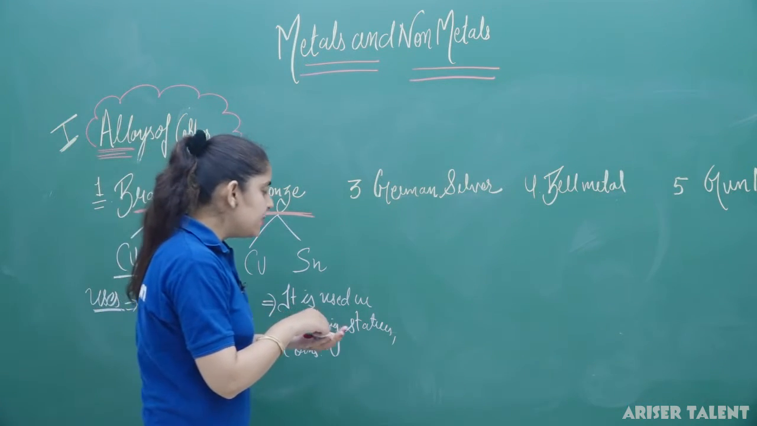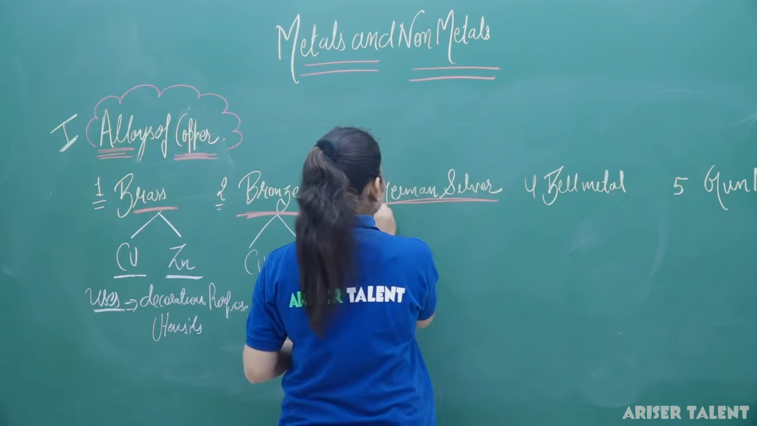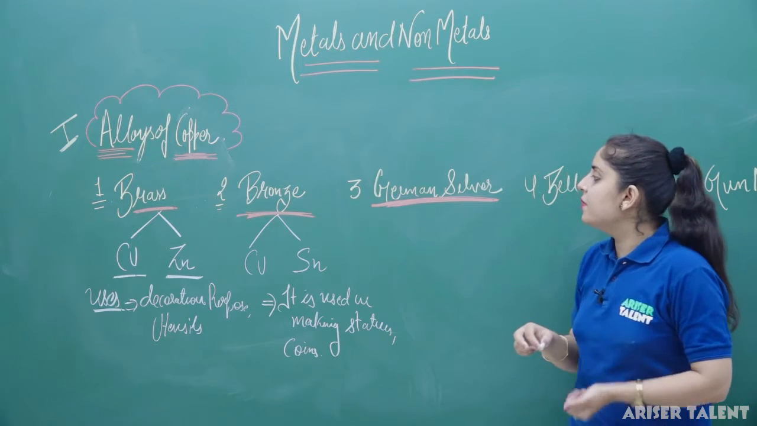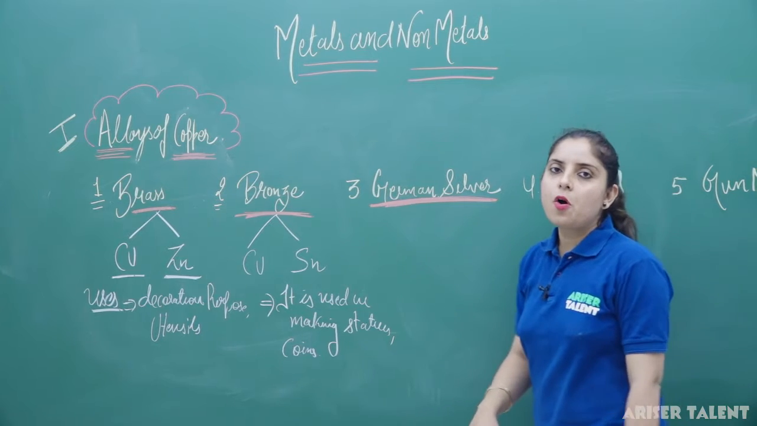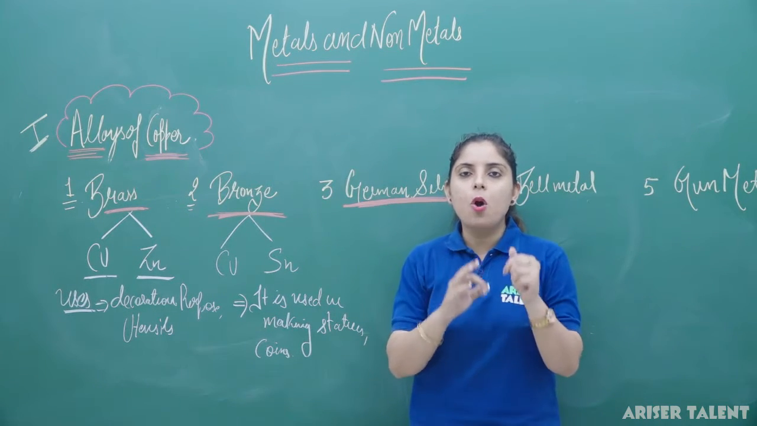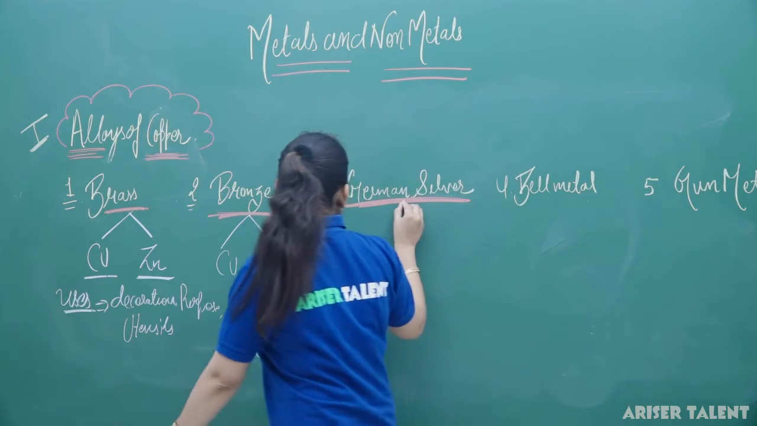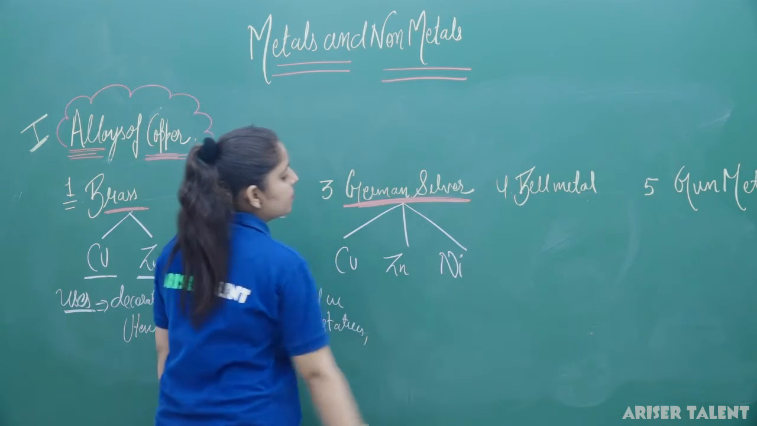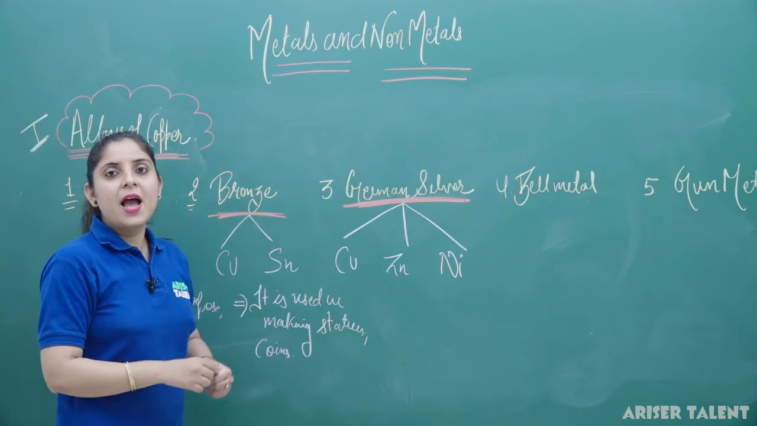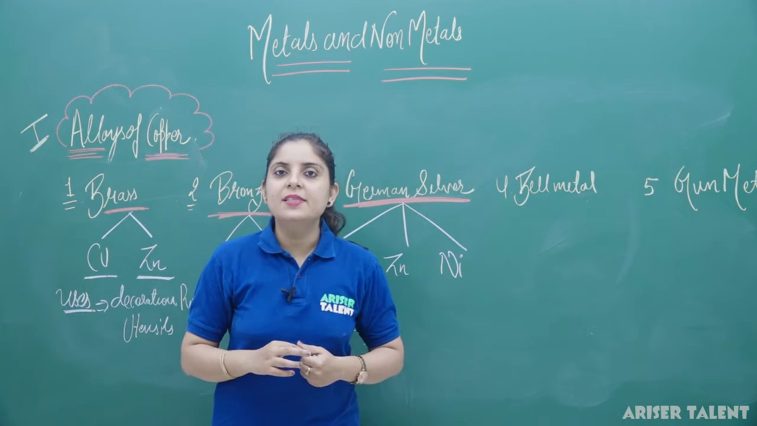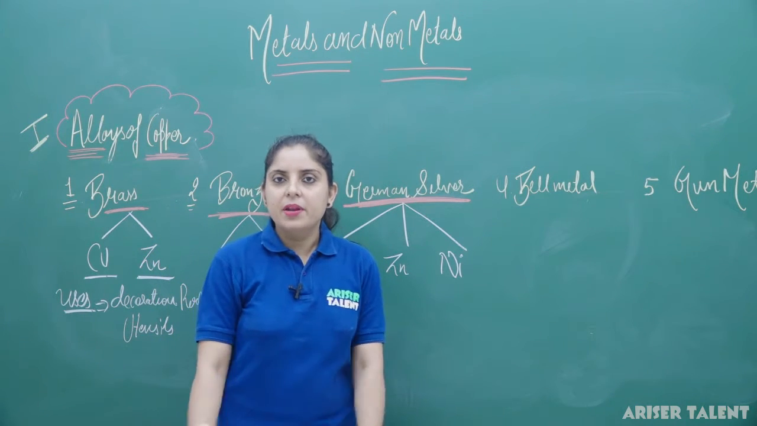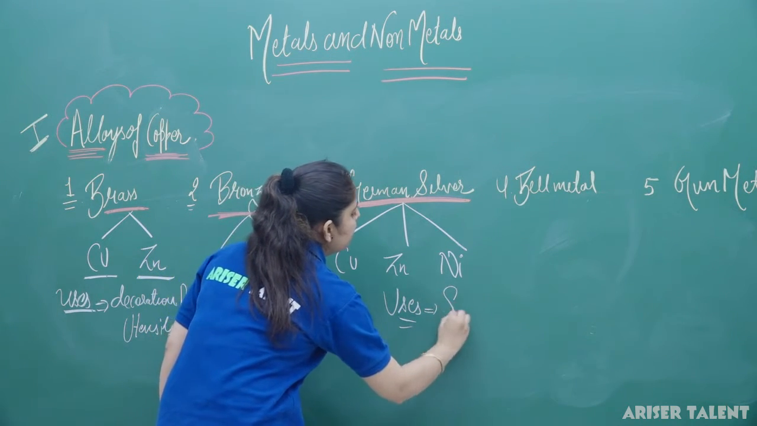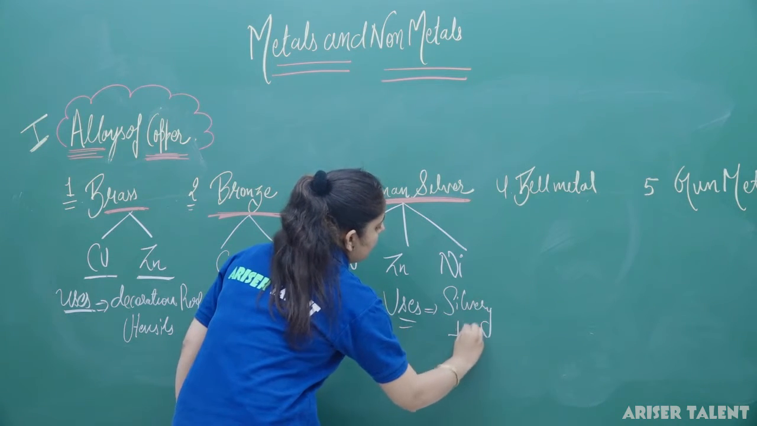The third category is German silver. Now what does German silver consist of? German silver consists of a combination of copper, zinc and nickel. When you mix copper, zinc and nickel, you will get German silver. And where is German silver used? As it is white in color, it is used in silvering or polishing of certain types of mirrors, because it is used in silvery things.